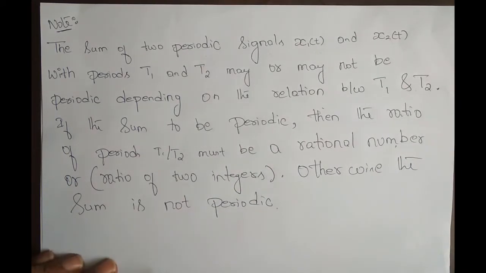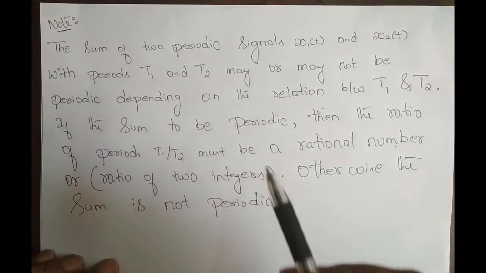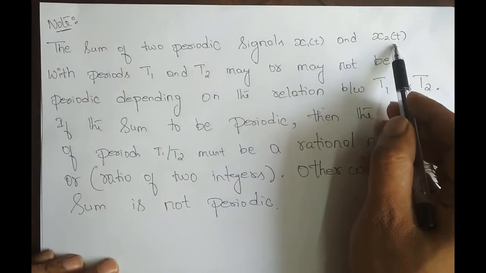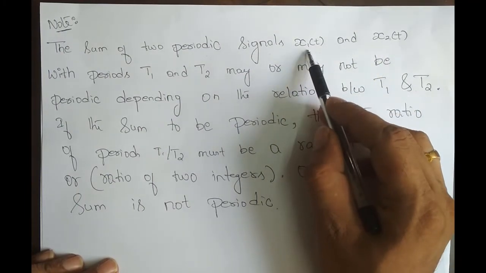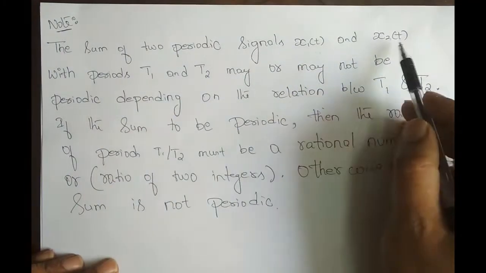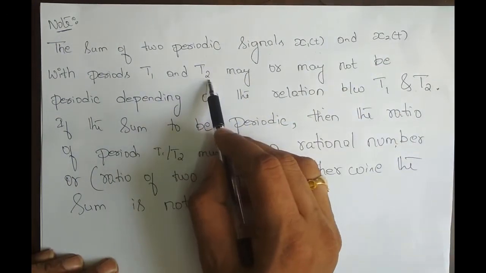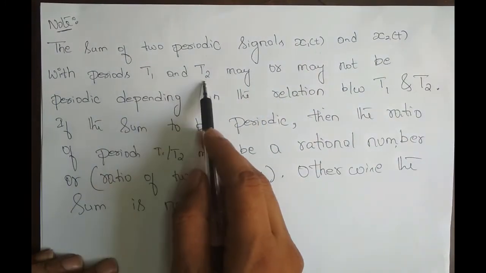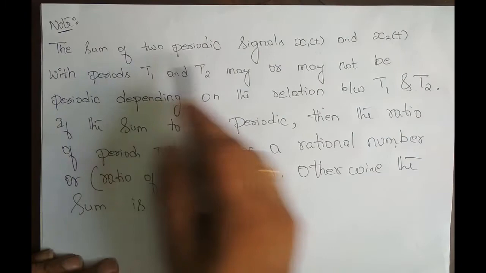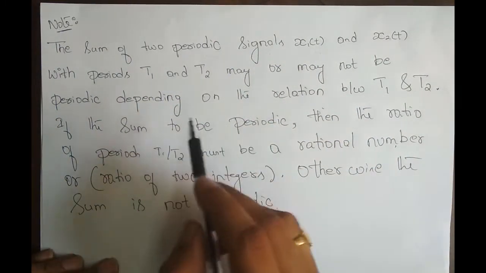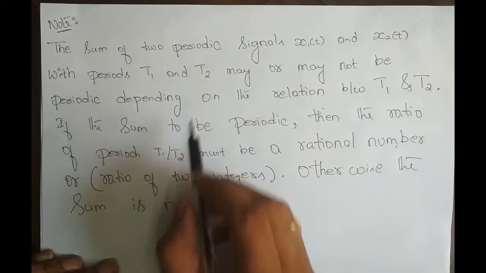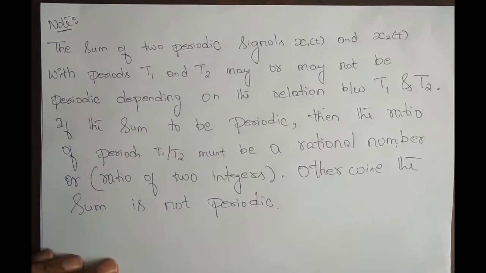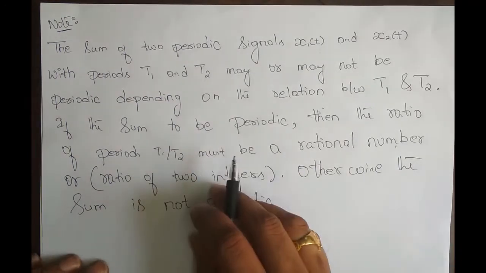Just to sum it up, if you have more than one signal, say x1(t) and x2(t), and both are periodic, x1(t) with fundamental period T1 and x2(t) with fundamental period T2, the sum of these two signals may or may not be periodic depending upon the relationship between T1 and T2. If the summed signal is to be periodic, the condition is that the ratio of T1 and T2 should be a rational number, a ratio of two integers. Otherwise, the signal is not periodic.